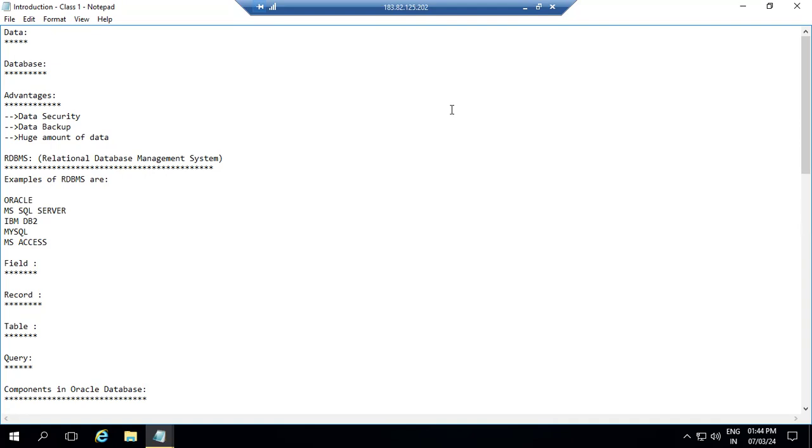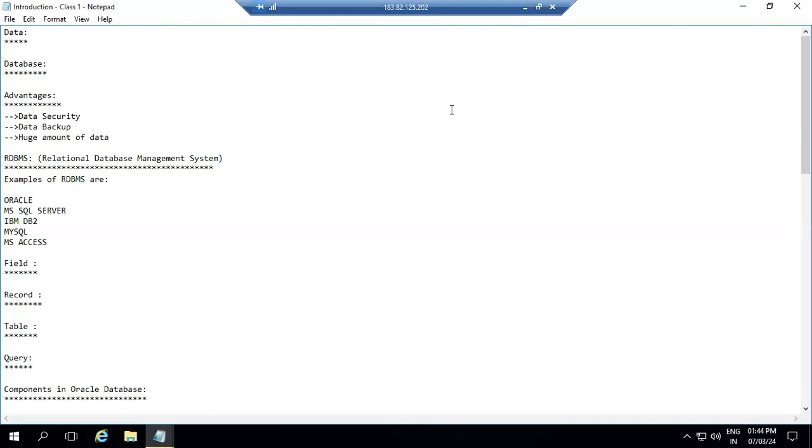Another piece of information about the database: as we said, it is a collection of interrelated data. The database also contains records and fields. Rows are called records, and columns are called fields. A field will hold only an individual value.